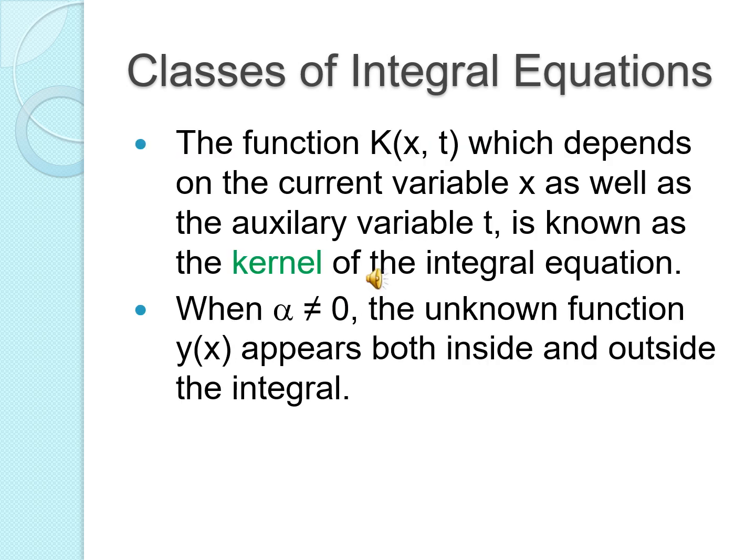Now we see the kernel. The function k of x comma t, which depends on the current variable x as well as the auxiliary variable t, is known as the kernel of the integral equation. When alpha is not equal to 0, the unknown function y of x appears both inside and outside the integral.